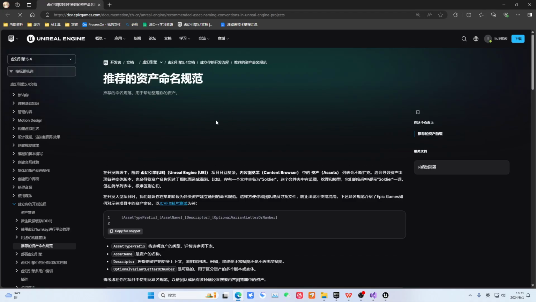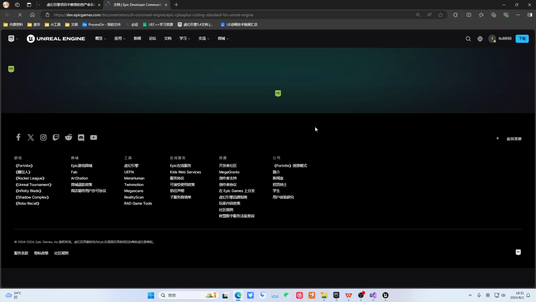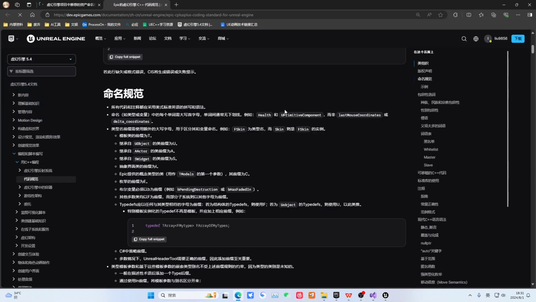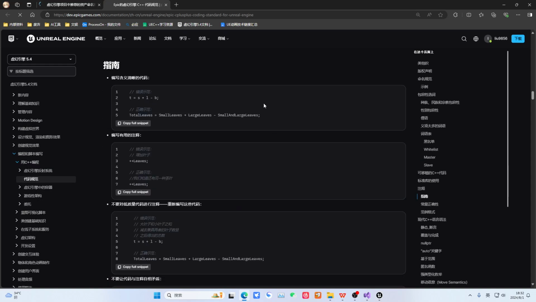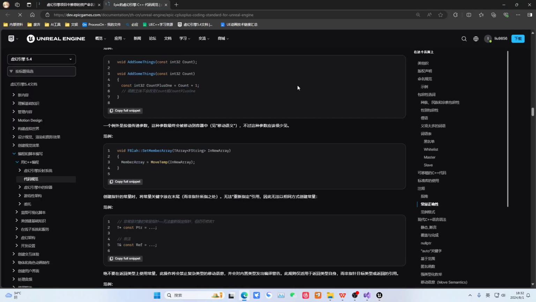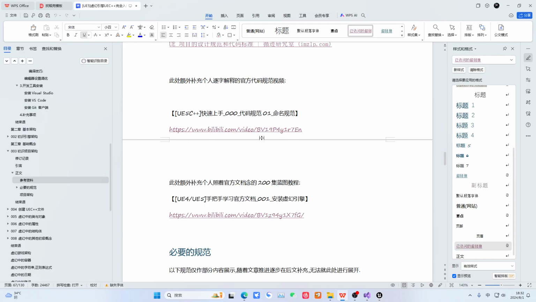Okay, so we can take a look. Here we have a general development standard from EPIC. It was compiled by EPIC officially. Everyone can go through it one by one. This is a simple asset naming convention. And here is the code convention. We won't go through this document line by line, because it is quite extensive. It is also very comprehensive and broad in scope.